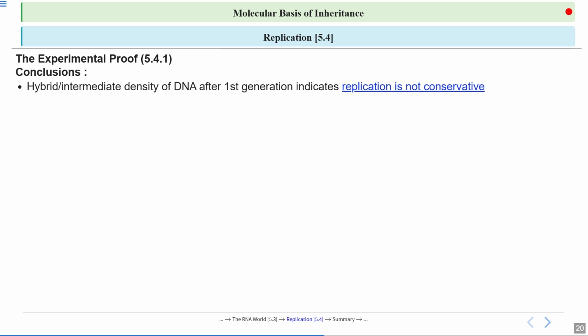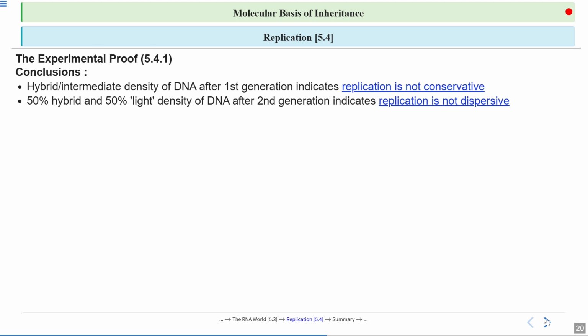It has both the heavy isotope and the normal, light isotope. 50% hybrid and 50% light density of DNA after second generation indicates that replication is not dispersive. It means replication doesn't happen in a way where the parent strand is dispersed in between the newly synthesized strands. So this is also not accepted. It got ruled out.